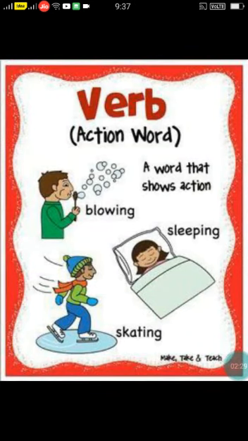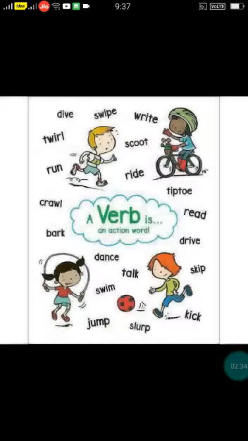Any kind of action you do is a verb. It can be run, crawl, bark, dance, talk, swim, jump, skip, read, ride, write, sleep, sit, stand.